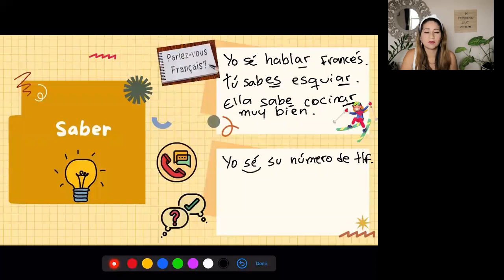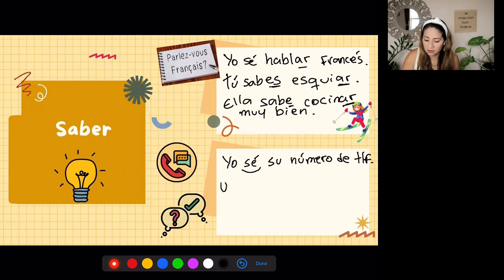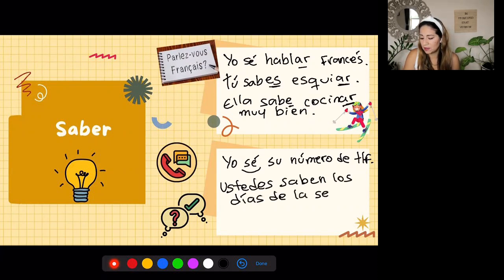I'm using the verb saber because this is information that I know. If I want to say that you guys, my students, you know the days of the week in Spanish, you know all 7 days from Monday through Sunday. That's information that you know. So I would say, you guys, ustedes saben los días de la semana en español.